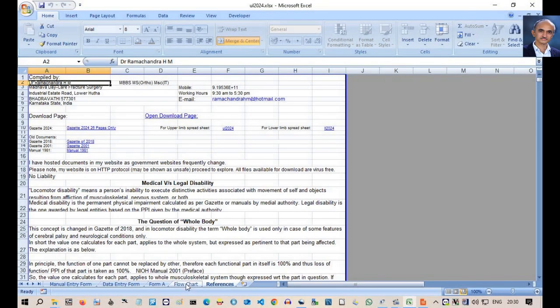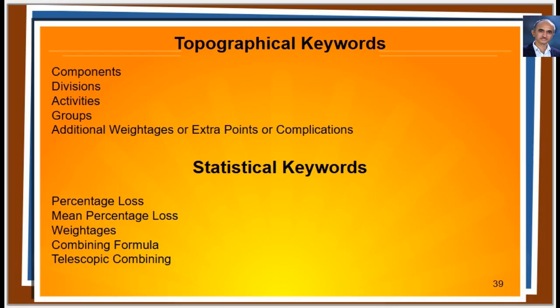In this worksheet we learn about the topographical keywords, like components, divisions, activities, groups and complications or additional weightages. We also come across statistical keywords like combining formula in this flowchart.